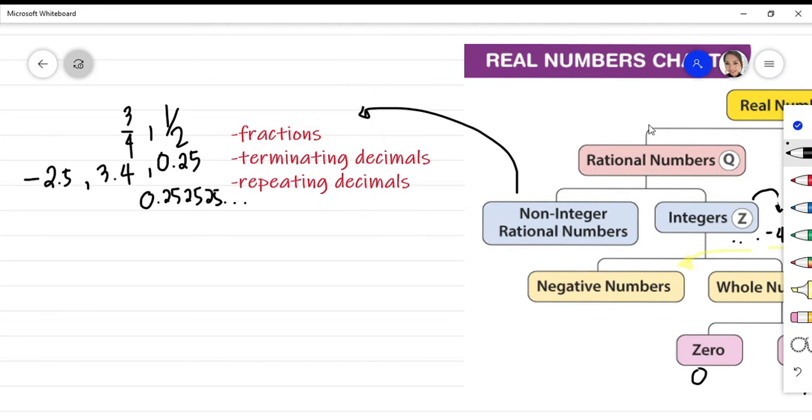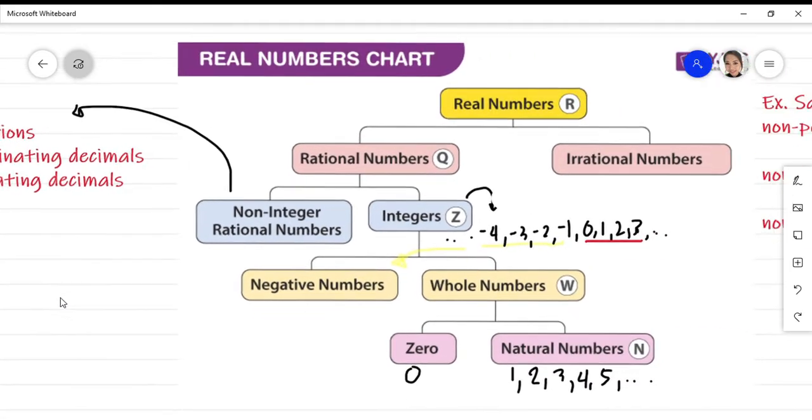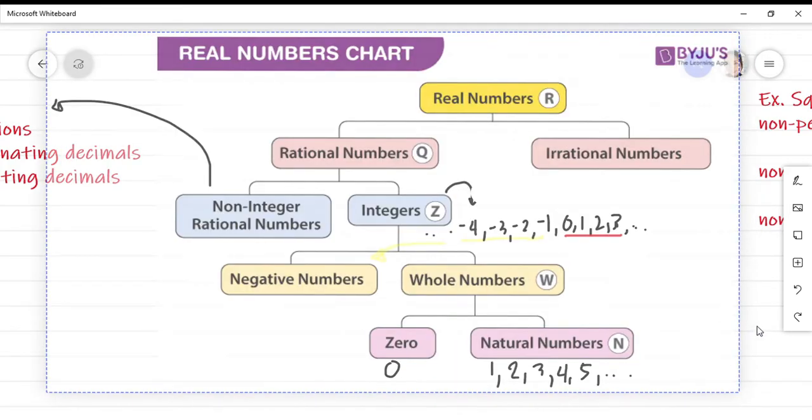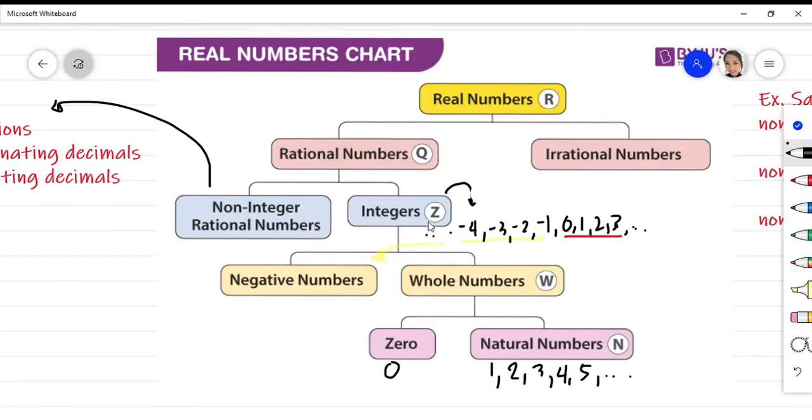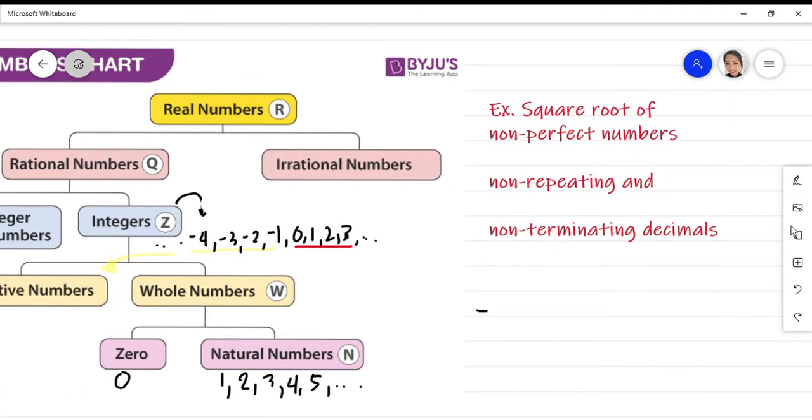Now, how about the irrational numbers? Again, these are the family of rational numbers. So any number that we can't mention here or is not described here under the rational numbers is not a rational number. These are what we call irrational numbers. So what are irrational numbers then? Irrational numbers are, for example, non-repeating and non-terminating decimals.